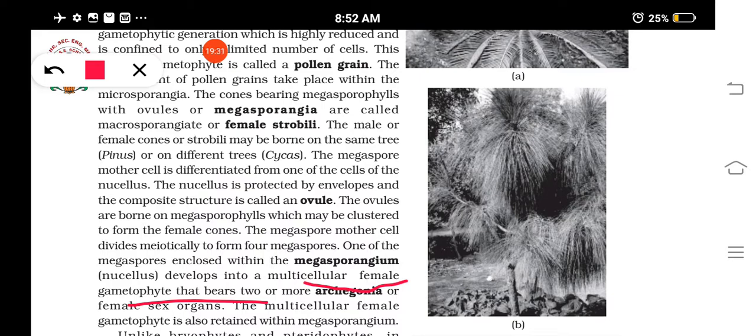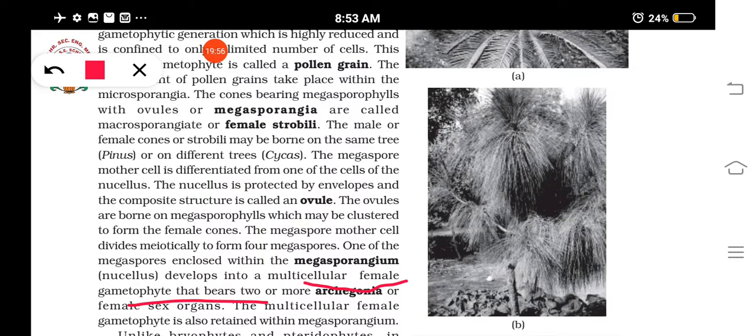Bryophytes had the gametophyte as the plant body, and the sporophyte formed was completely dependent on the gametophyte. But here you see, the sporophyte is the actual plant body, and they produce microspores and megaspores, and within the spores only you can find the female and male gametophyte.